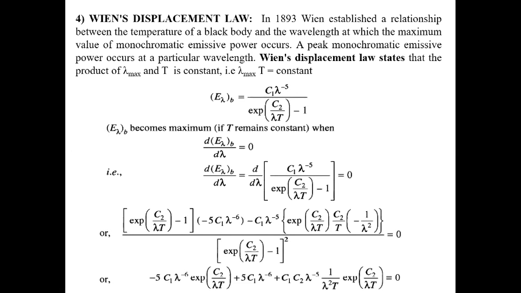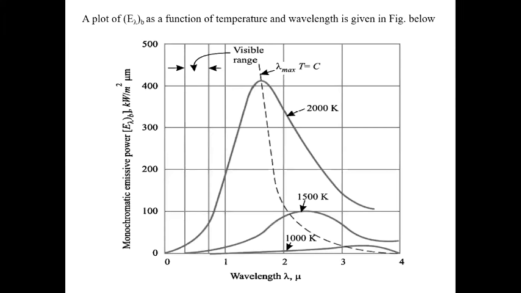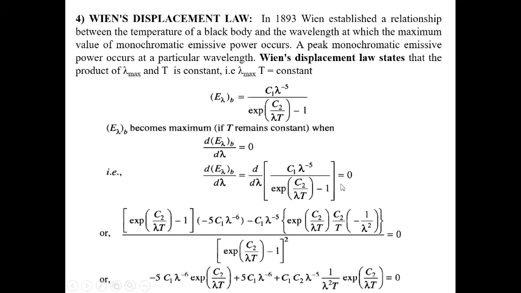Wien displacement law. In 1893, Wien established the relationship between the temperature of a black body and the wavelength at which the maximum value of monochromatic emissive power occurs. Basically, from Wien displacement law we can find a relation between the temperature and the monochromatic emissive power. Previously, when we discussed the curve, each wavelength and each temperature has a peak point. At these peak points we join a line, and this line represents lambda max into T. This we get from the Wien displacement law.